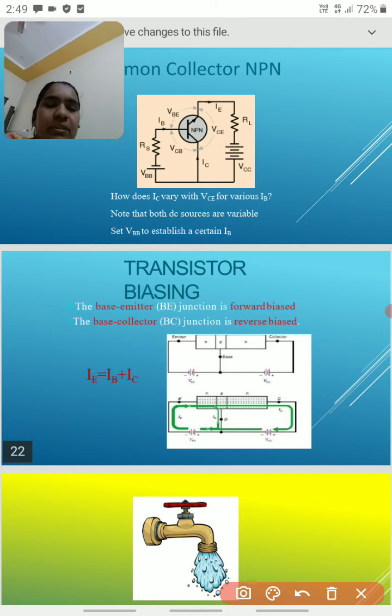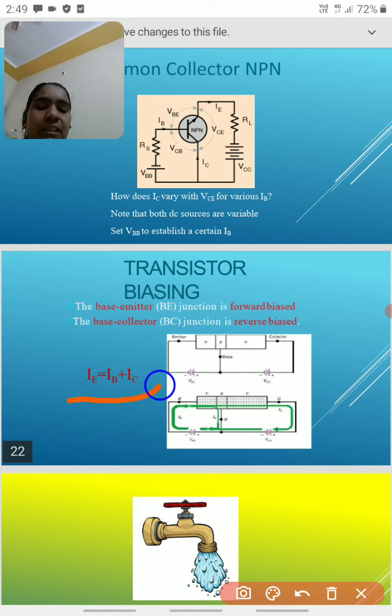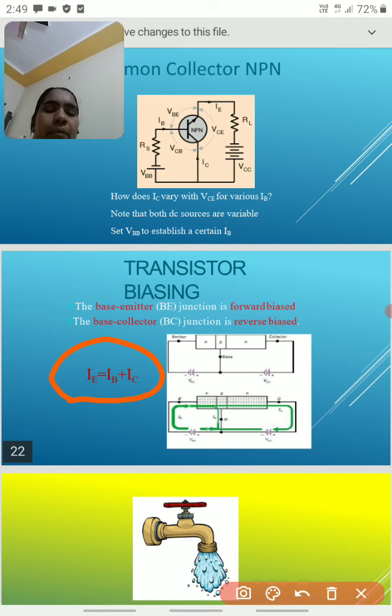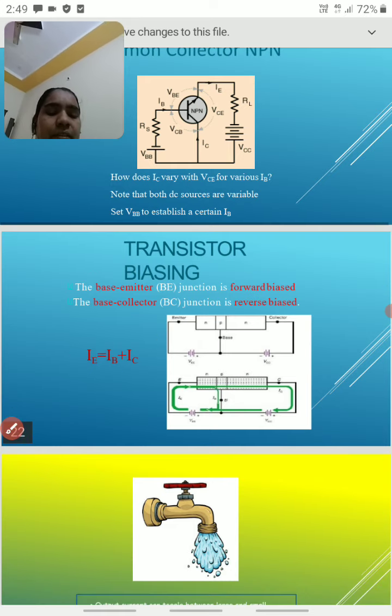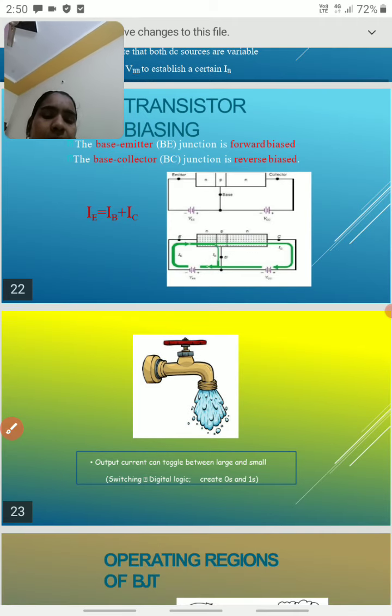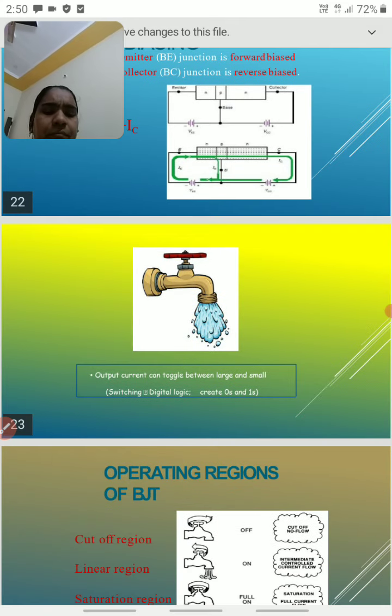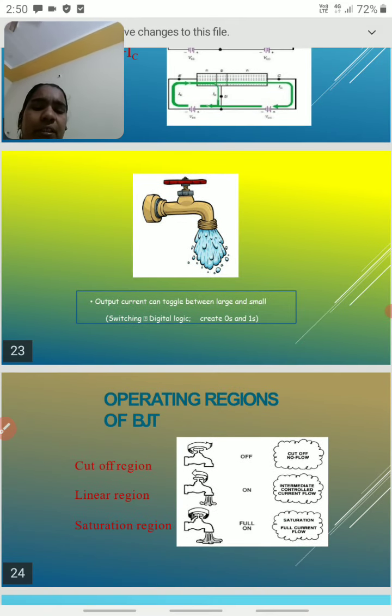So first of all, once again I am repeating the same point: the emitter base junction is always forward bias, and the base collector junction is always reverse bias. We should also remember this formula, IE is equal to IB plus IC. IE is the emitter current, IB the base current, IC the collector current. So the total emitter current is the combination of the base current and collector current. Actually this symbol explains the output current or output voltage in between large and small values.